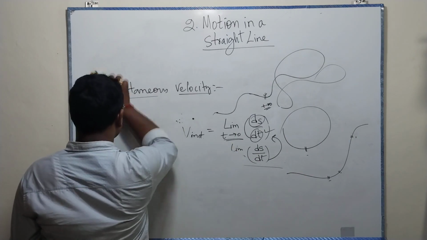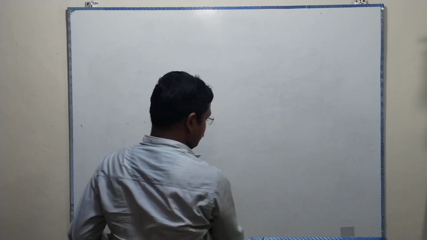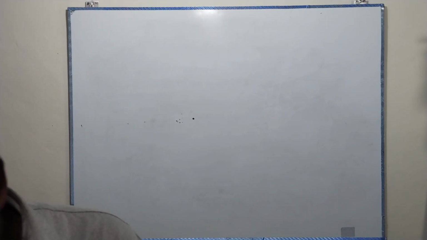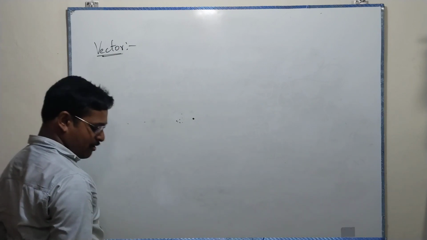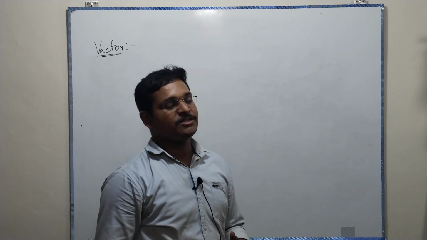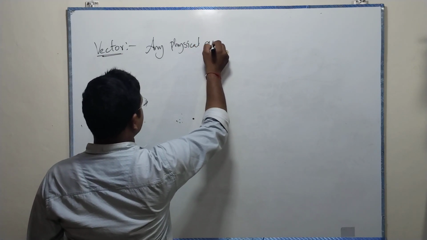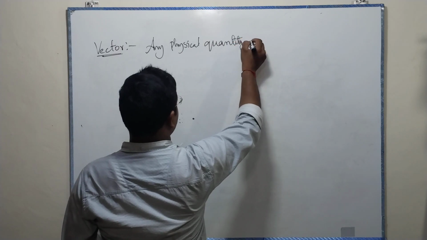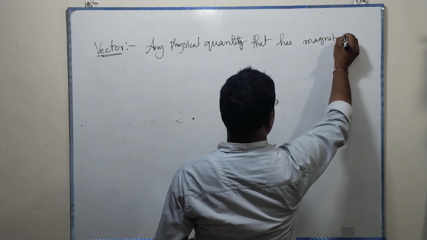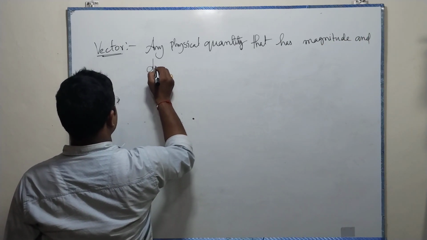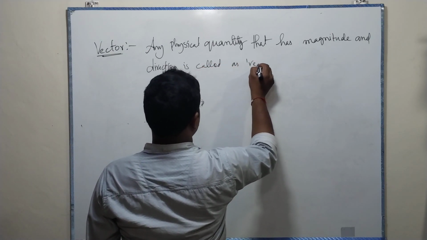Now, coming to the vector. What is a vector? A vector is nothing but any physical quantity that has magnitude and direction is called a vector.